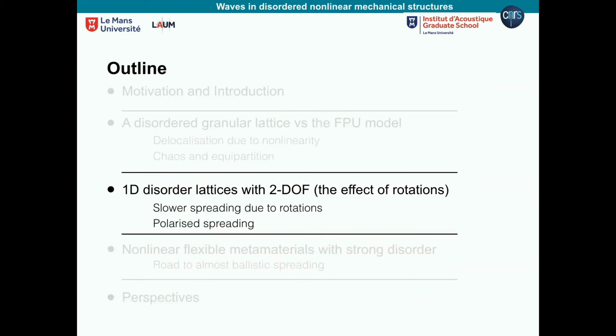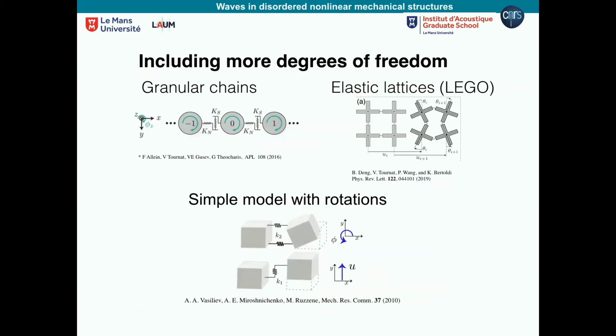Let's go to another system. Everything I did up to now was 1 degree of freedom per lattice site. Now we're interested in something, let's say, closer to experiments or closer to realistic macroscopic structures. Since many works now focus on taking into account higher degrees of freedom, we said let's do that in the same context. Okay, the systems that we had in mind: first, again the granular chain, but taking into account the fact that the beads can rotate. Also, these Lego lattices that are composed of crosses with a small connecting beam that, of course, can rotate and be displaced.